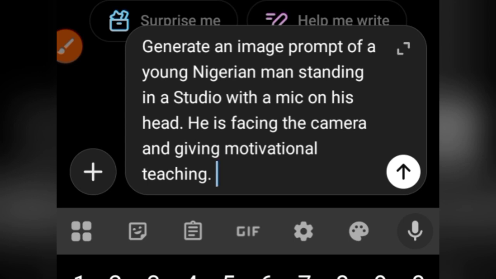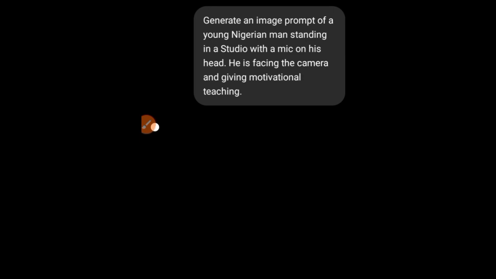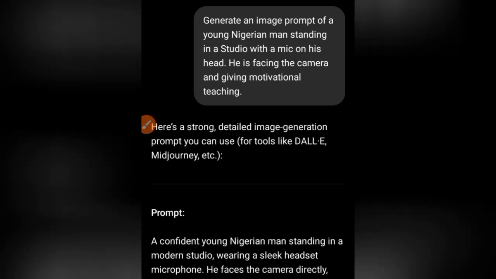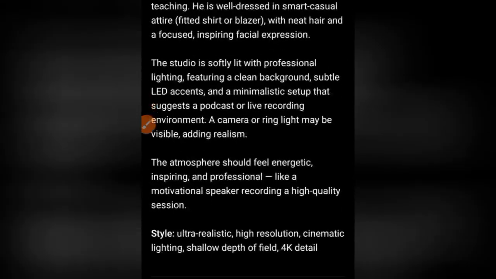Then you also need to indicate that he is facing the camera, because he has to face the camera to be able to give a better podcast view. Then you also need to indicate what he's doing, that is the major reason why he's in that podcast. What is he talking about? So those are the things you look at. So I'm going to submit it. Then ChatGPT is going to generate an image prompt for me. Okay, so it has generated the image prompt.